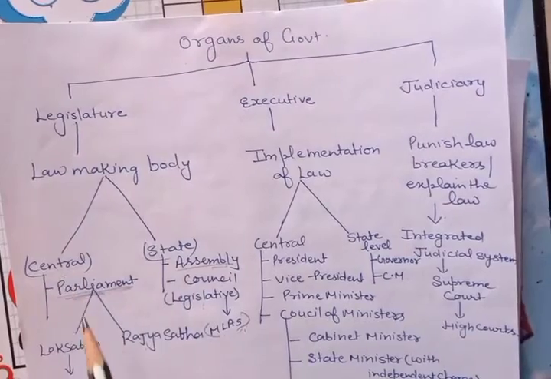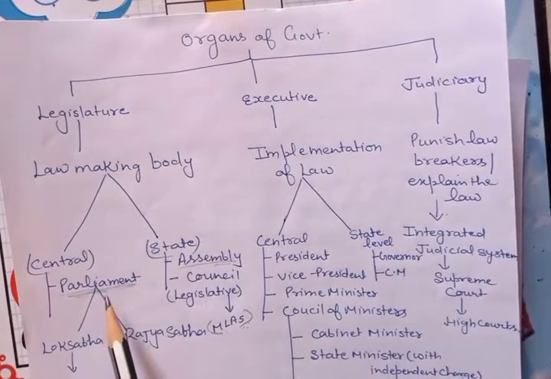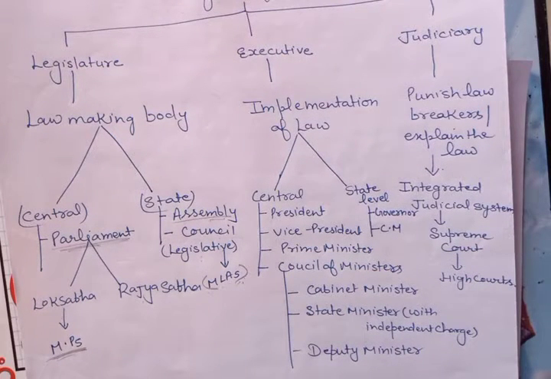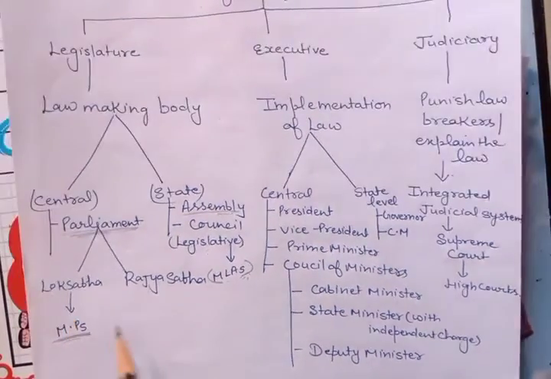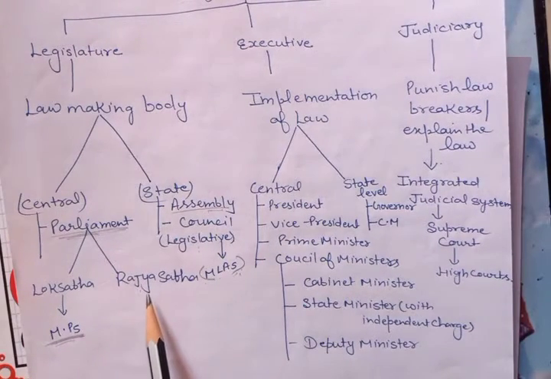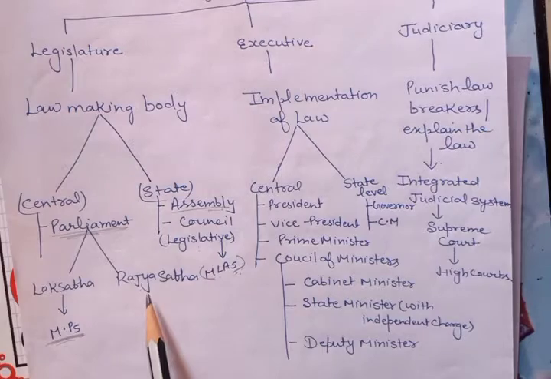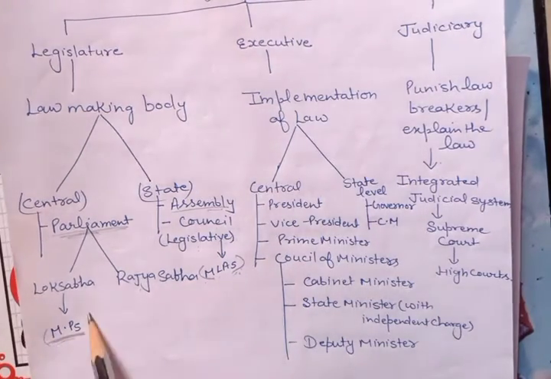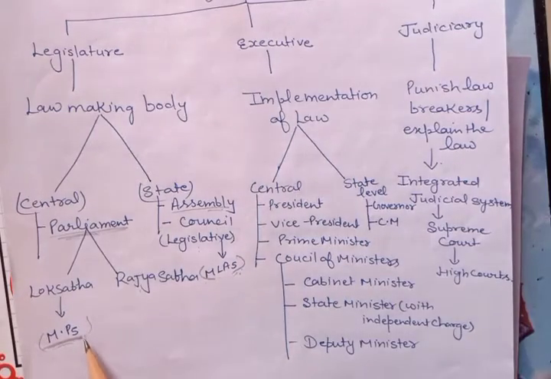At the central level, it is known as Parliament, and in Parliament there are two houses. One is Lok Sabha and second is Rajya Sabha. Lok Sabha is also known as People's House because the members of this house are directly elected by the people. Rajya Sabha is also known as Council of States because it represents the interest of states in India. The members of Parliament are known as MPs.